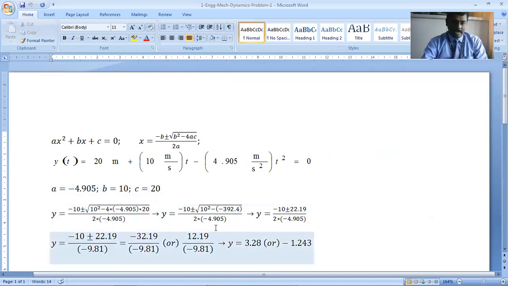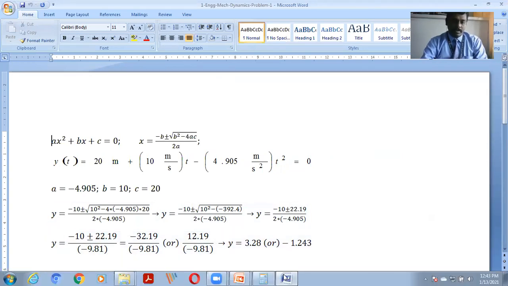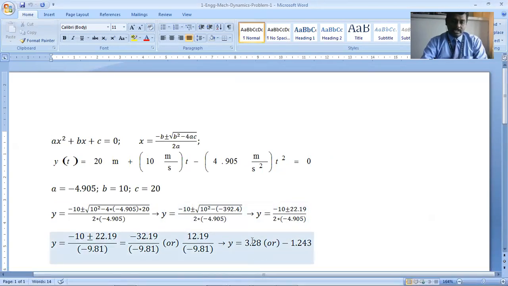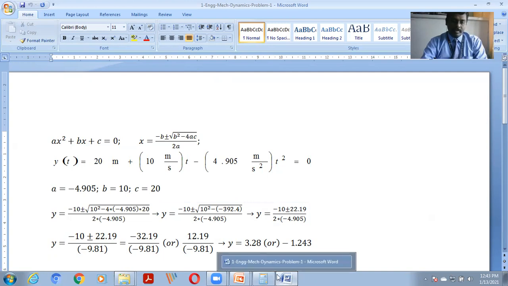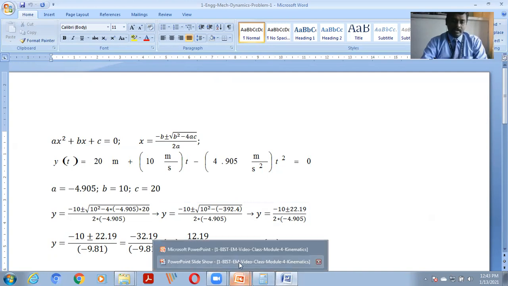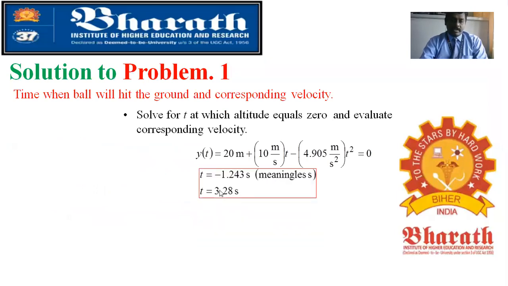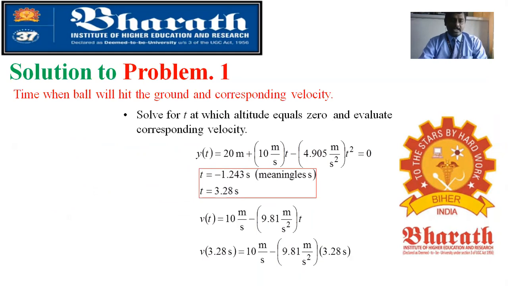You get two values, 3.28 as well as minus 1.243. A negative time is not possible, you will get meaningful values only for the positive one. The positive value has meaning, but the negative does not, so we consider the positive value. Solving for t, the negative is not possible, so you consider only the positive value. So t equal to 3.28 seconds is meaningful.